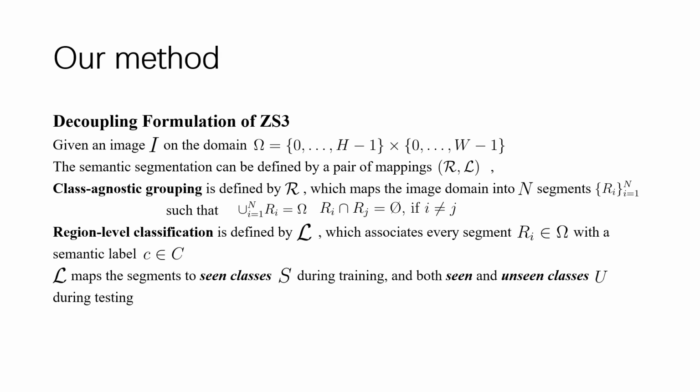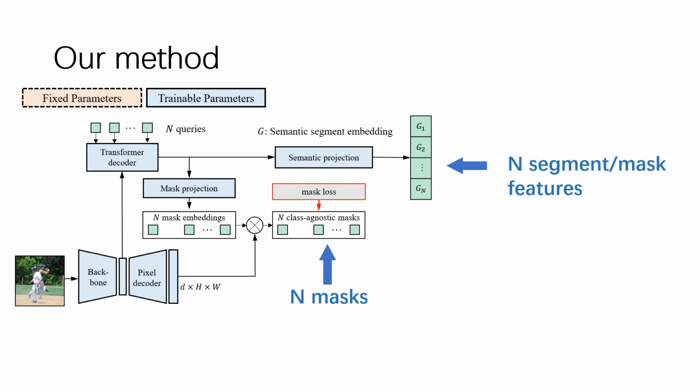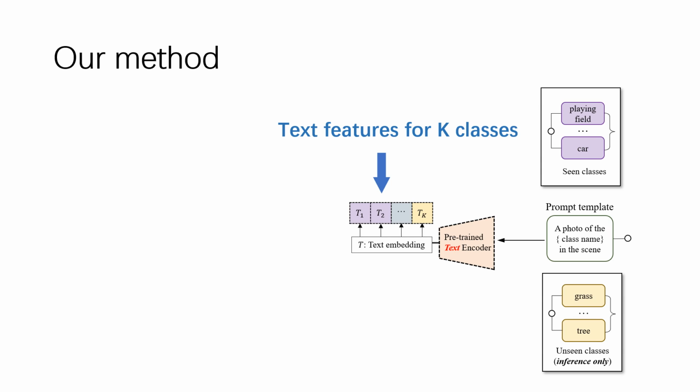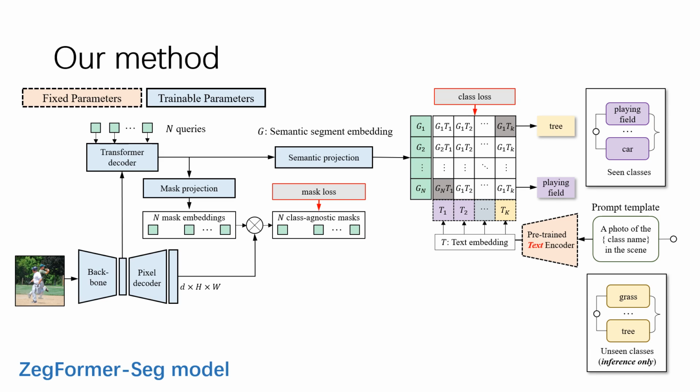Now, I will introduce the detailed pipeline of our method. In our model, n queries are sent to the transformer decoder. Then there are two projection branches to generate n mask features and masks, respectively. Then we generate the text features for k classes from a pre-trained text encoder, for example, CLIP. Then, we compute the similarities between segment visual features and text features. The classification for segments is made according to the text features. This model is called ZegFormer-seg.